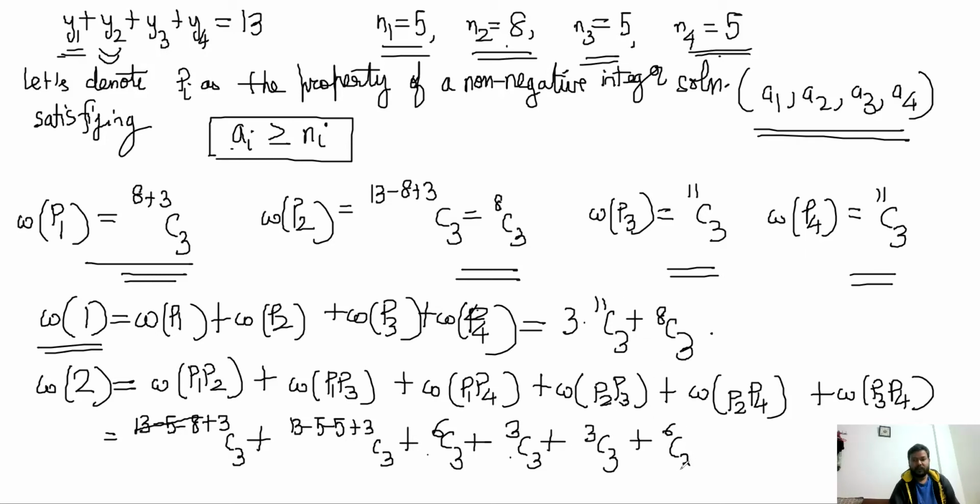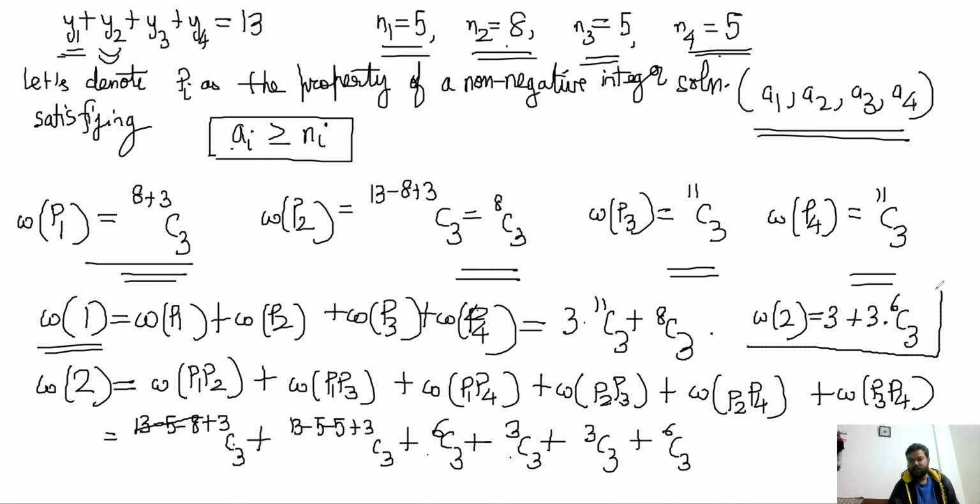So the total number of cases for W2, when two variables are breaking the condition and I don't care about the rest, is coming out to be 3C3, 3 times, and 6C3, 3 times again, right? Correct. So that is 3 plus 3 times 6C3.